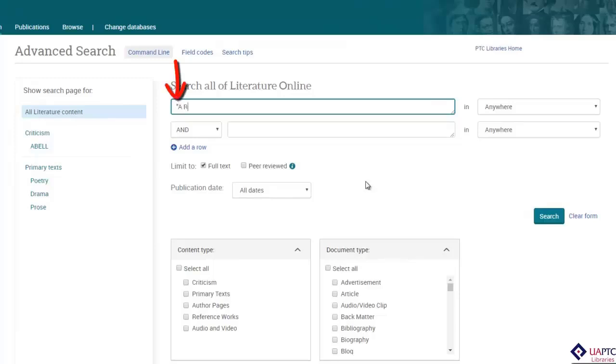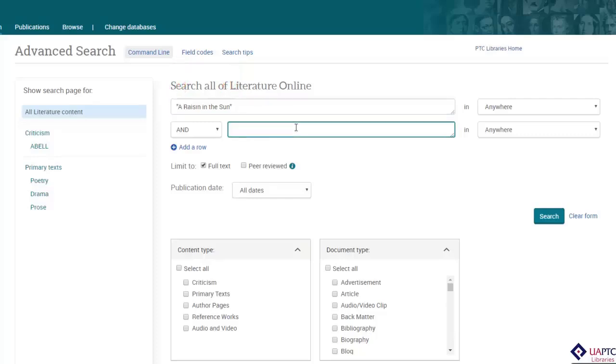Type the title in the first box. Putting the title in quotation marks indicates to the database that you want to search for all of the words together as a complete phrase. Type the author's last name, Hansberry, in the box below it. The pre-selected word "and" will tell the database that you want it to find both the title and the author's name in the same article.